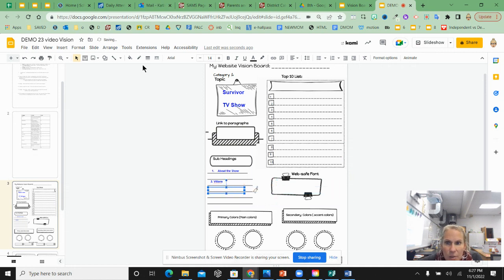Maybe I'll do 3. Okay, locations of seasons. Again, I'm just bolding it and making it a different color so that it's easy to see for Miss Watts or for you. Okay, so those are my 3 topics that I'm going to write about on my website.